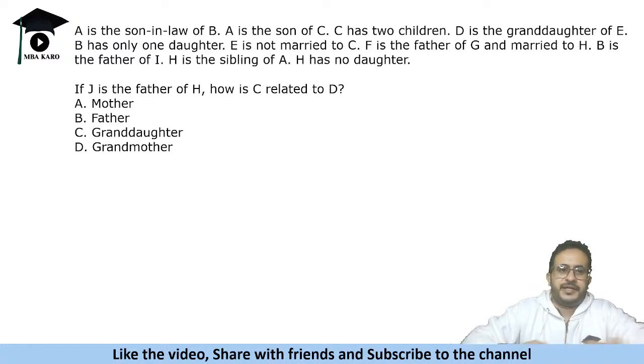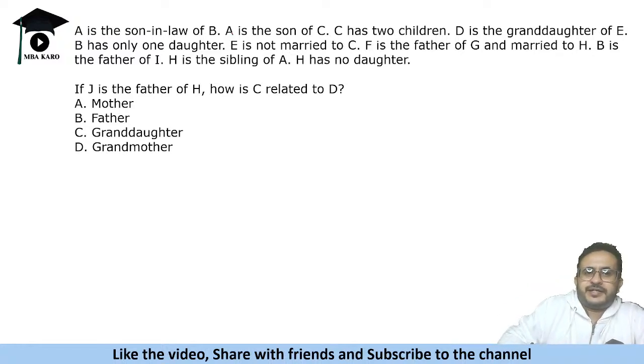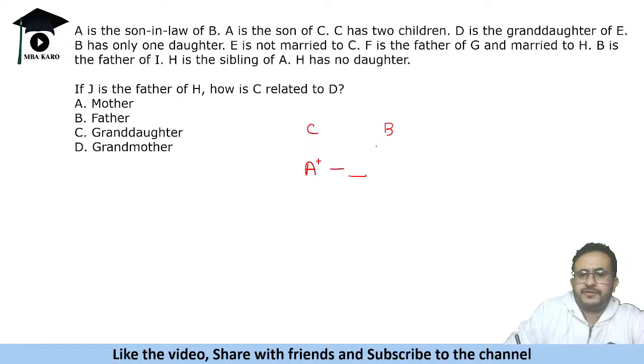Okay, so family tree, let's draw this family tree. A is the son-in-law of B. A is son-in-law, so A will be a male and B is there. A is the son of C. So A is son of C and son-in-law of B. So A's wife will be daughter of B. C has two children. So one child is A, there is another child.